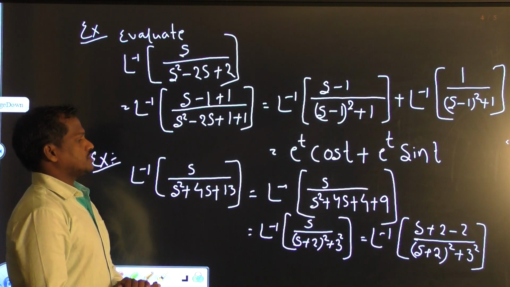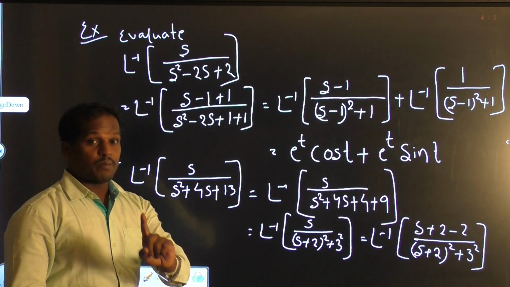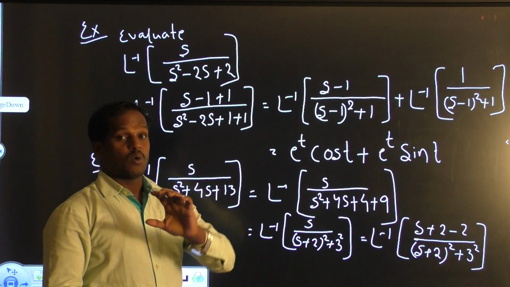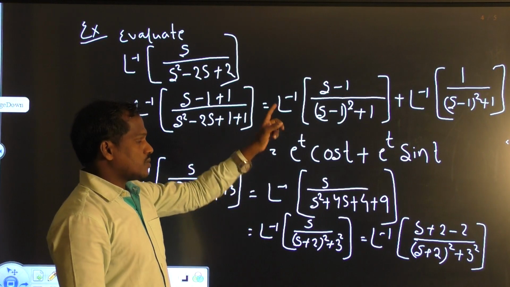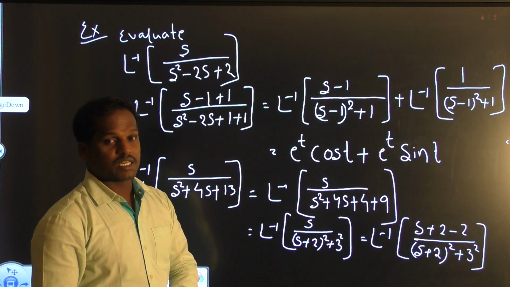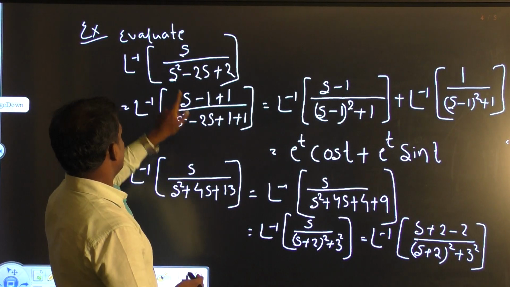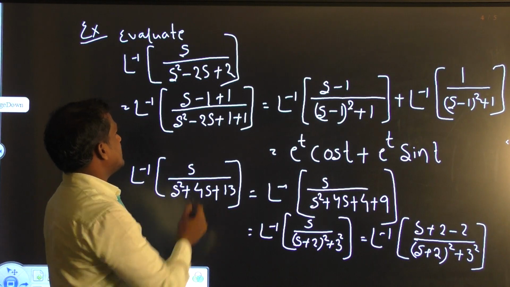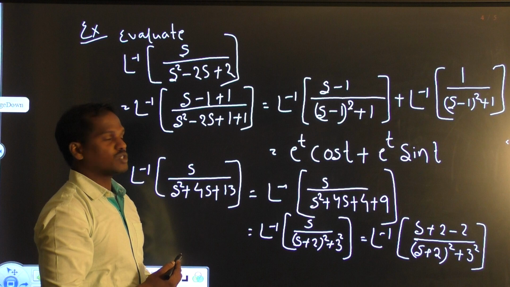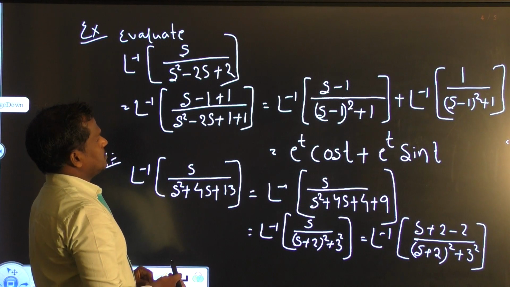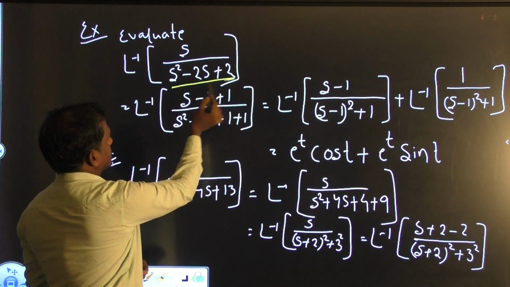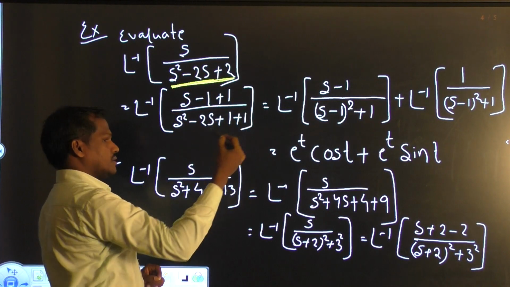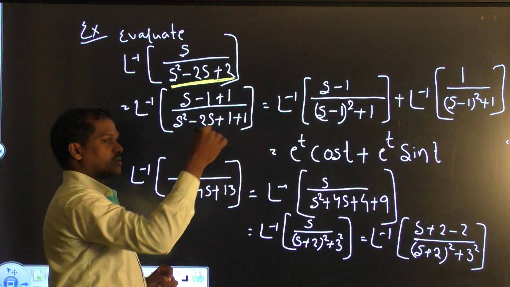This type of example can be solved by using the first shifting theorem. We have already studied the Laplace transformation. What is the first shifting theorem? This will be solved using it. The question is Laplace inverse of s by s square minus 2s plus 2. In this case we can look at the formula a square minus 2ab plus b square. Directly it does not match, but we can convert it.